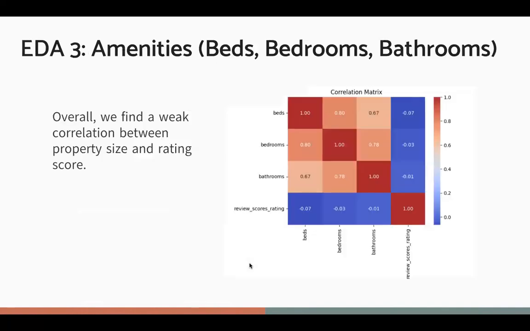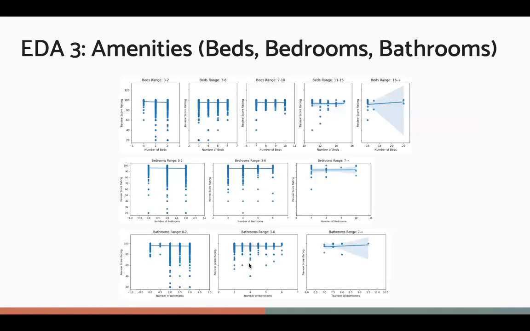Next, we evaluate the relationship between the size of the property and its review score. We first use a correlation matrix. The result shows that there's only a weak correlation between numbers of bathrooms and review scores. We further our analysis by plotting the linear regression line for these 3 columns. In the plots, the linear regression line does not show an increase or decrease within each grouping of properties or across different groups of properties. So we conclude that there's no statistically significant relationship between the size of the property and its review score.